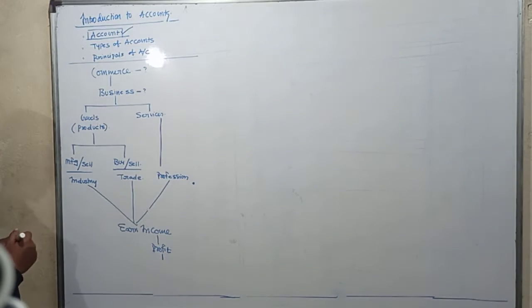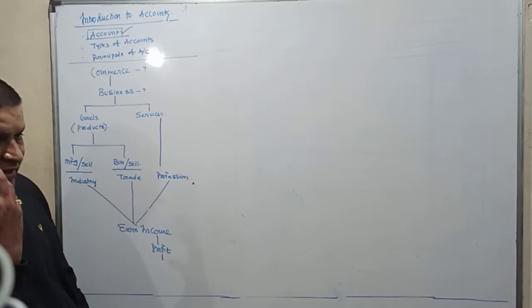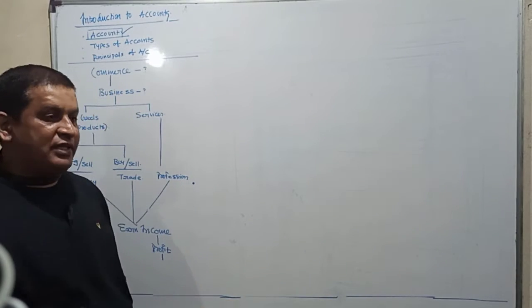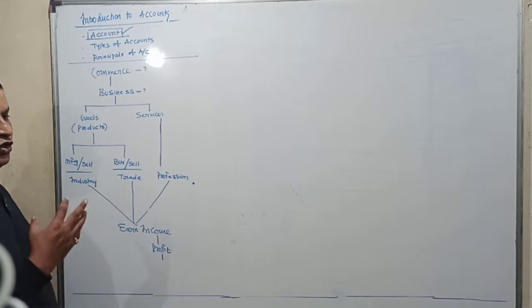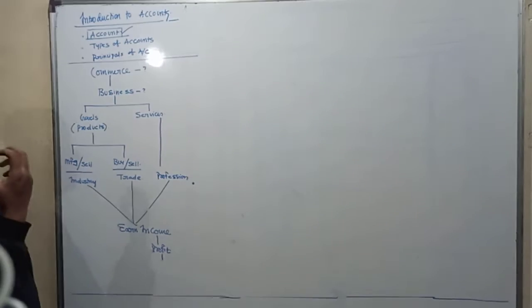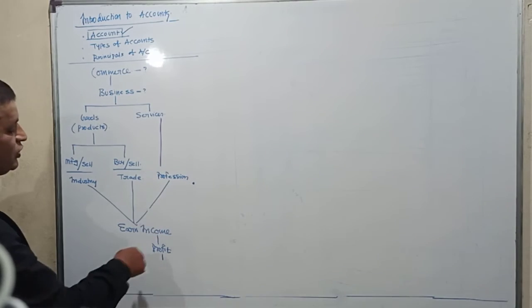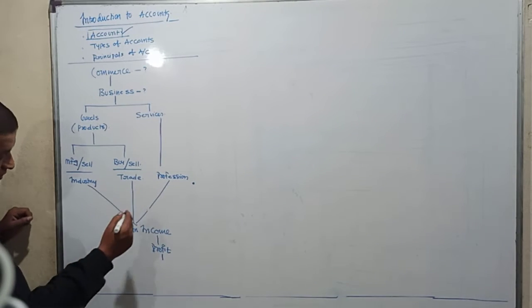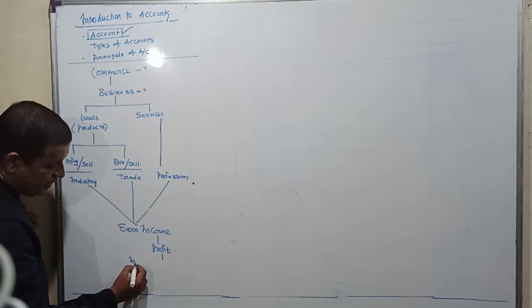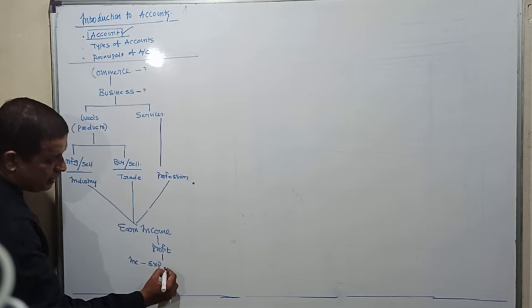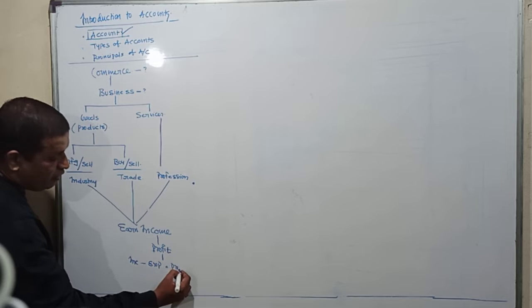Now, for suppose if I'm buying a product for 10 rupees and selling it for 15 rupees, so what will be my profit? So obviously it is 5. Now how did I arrive at this 5 rupees profit? So that is, how do you arrive at profit? It is nothing but income minus expenditure will give us profit.